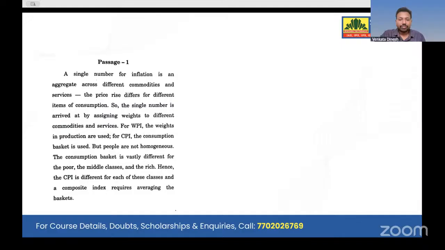Now, going with the last 2 questions. A single number for inflation is an aggregate across different commodities and services. He talks about weights for different commodities in WPI and CPI, and that the common basket and CPI are different from each other, and he talks about what is good for the poor. Okay. Now going to the 71st question.